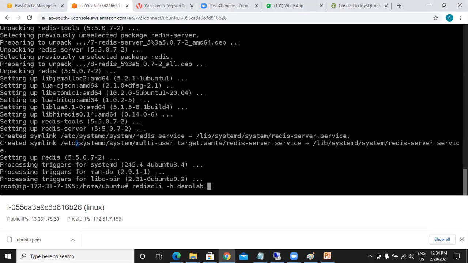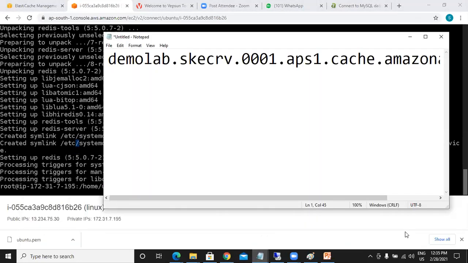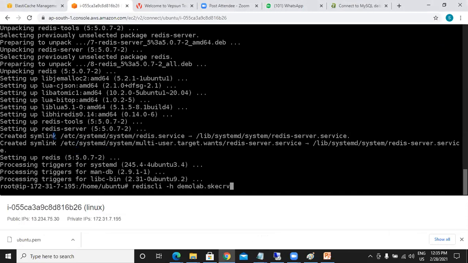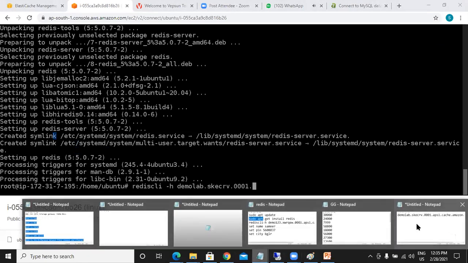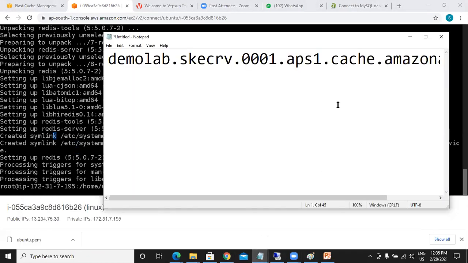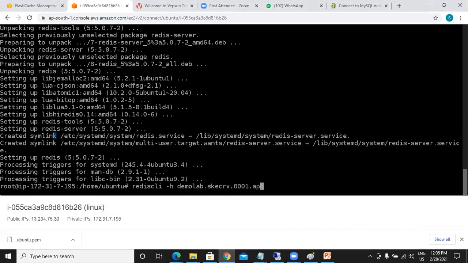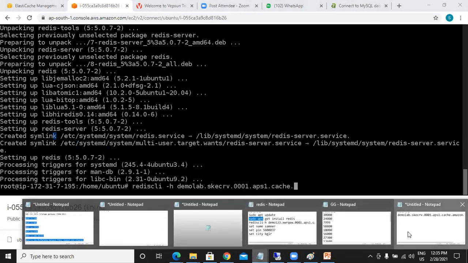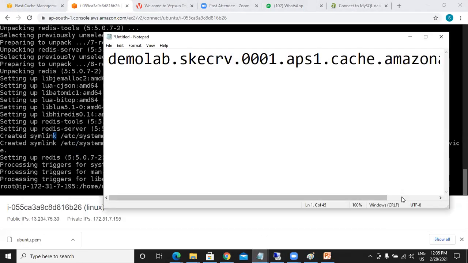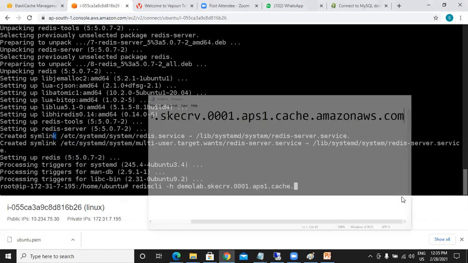SKECRV dot 0001 dot APS1 dot cache dot amazonaws.com.